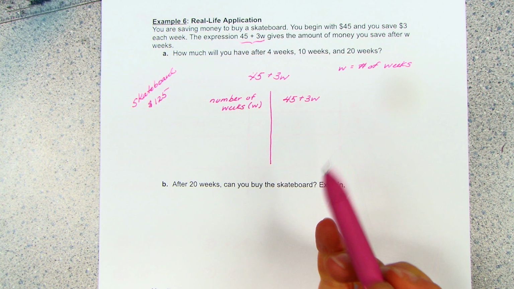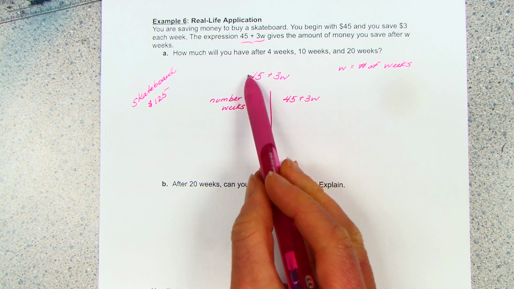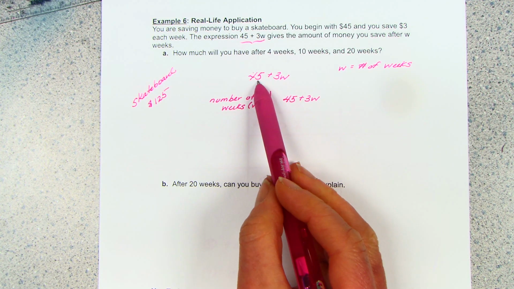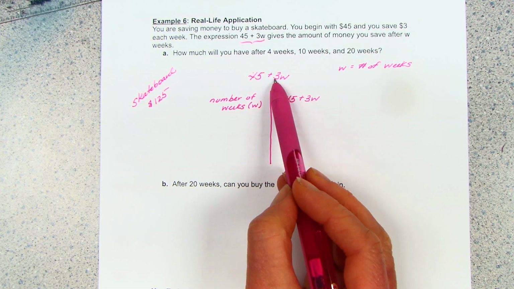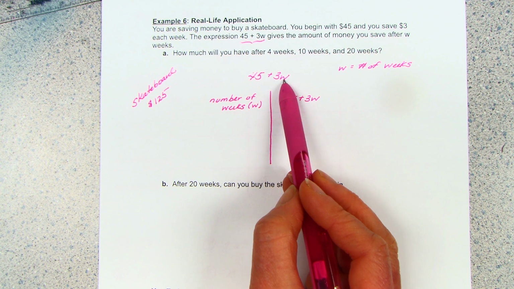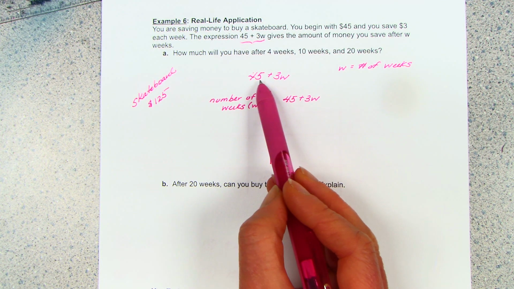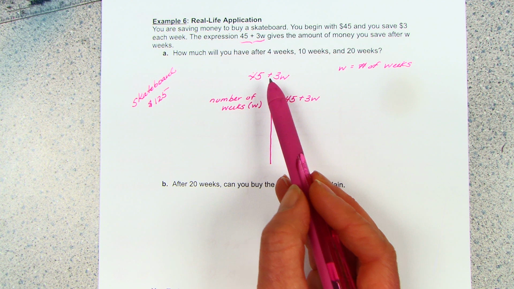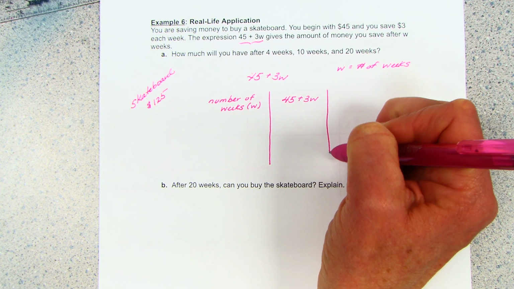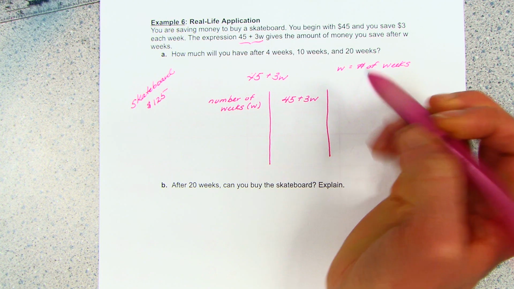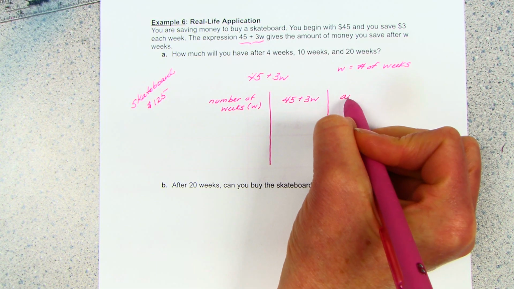Let's break that down just a little bit. This is the money that you start out with, 45. And this is the amount of money that you save each week. So you're going to save $3 times the number of weeks plus the 45 that you already had will give you the total that you've saved. All right. And that last column then will be the amount saved.